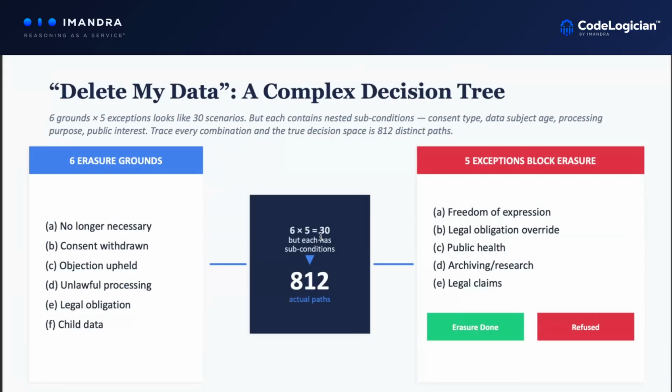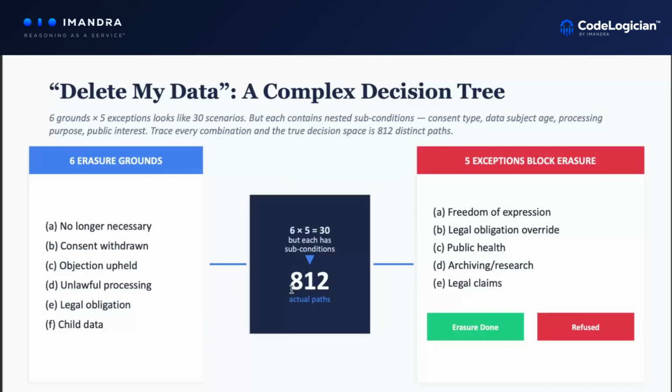But what Claude and Imandra had done was also model all of the nested subconditions, which there are actually quite a lot of them. And when you complete that analysis, the upshot is there are 812 different pathways through a decision tree one might build to serve as a procedure for, say, operational teams who have to go through the data erasure process.